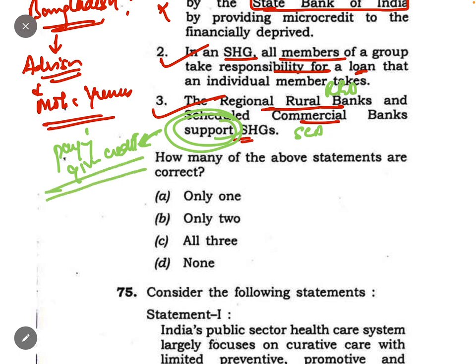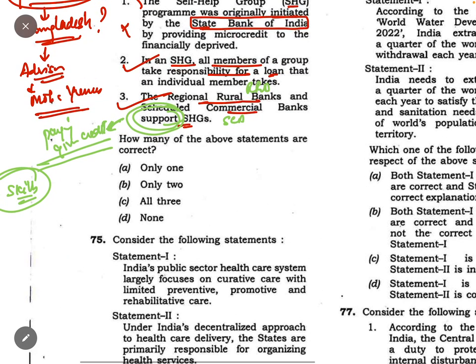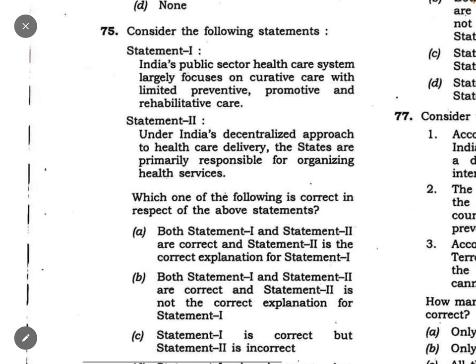Support can be in some form, na. Suppose they are helping them learn some skills, so this is also a kind of support. Support can be in any form. So they are using such loose language so that the statement can be made correct. So only 2 is the correct one. B is the correct one. Now coming to question number 75.